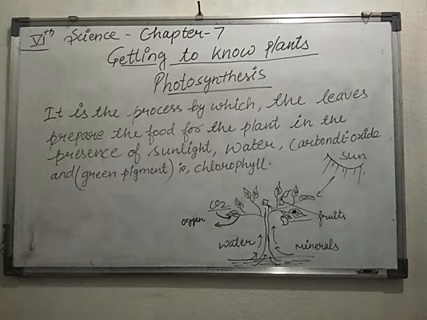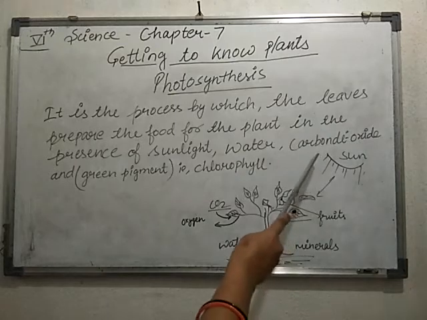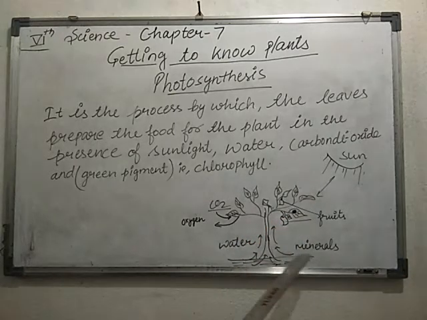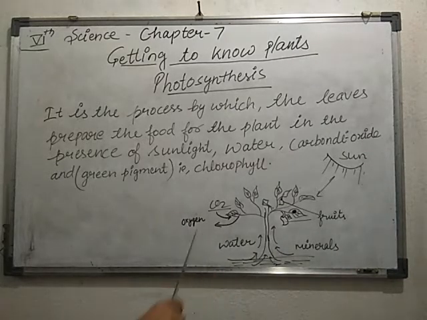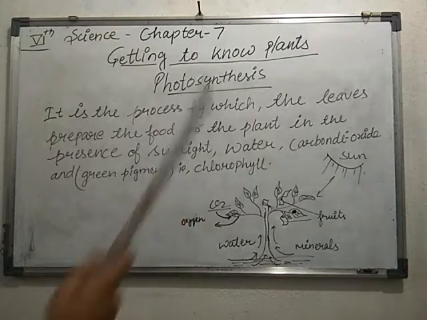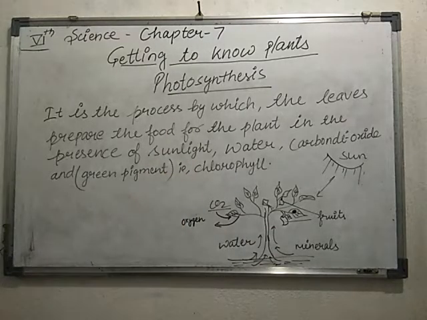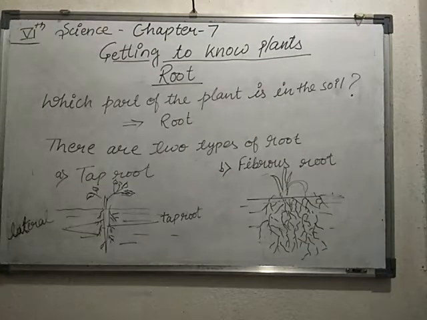It means you can say that photosynthesis is a process in which the leaves prepare their food in the presence of sunlight, water and minerals, carbon dioxide and the green pigment. Such a process is known as photosynthesis. Got my point, students? Photosynthesis is the process in which plants prepare their food. Next we will learn something more.